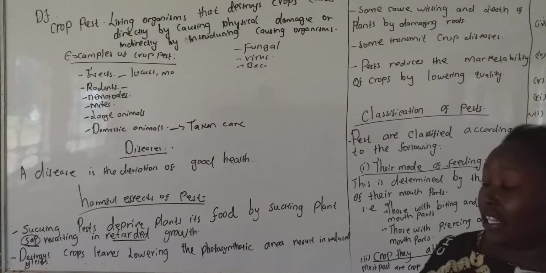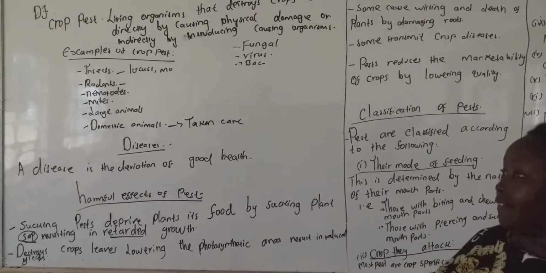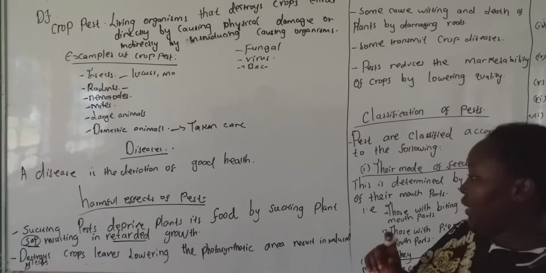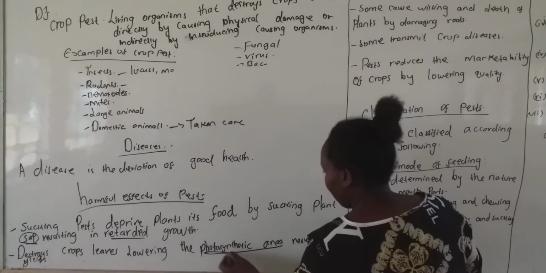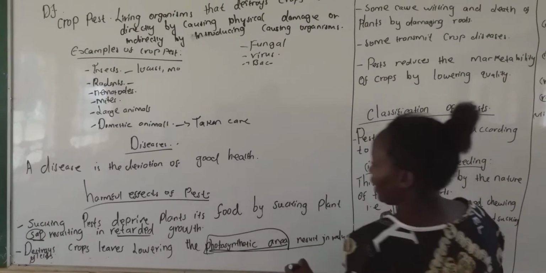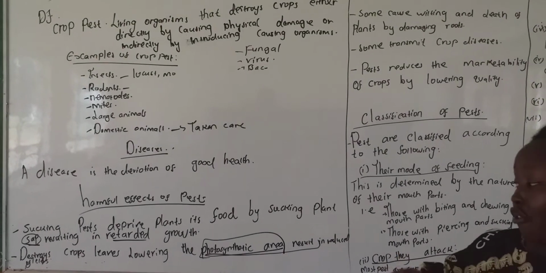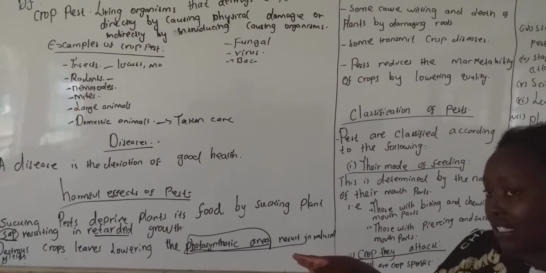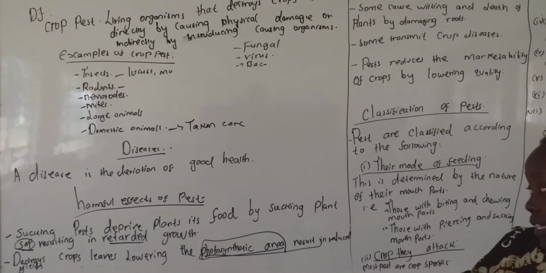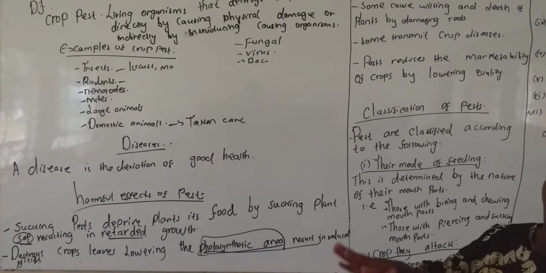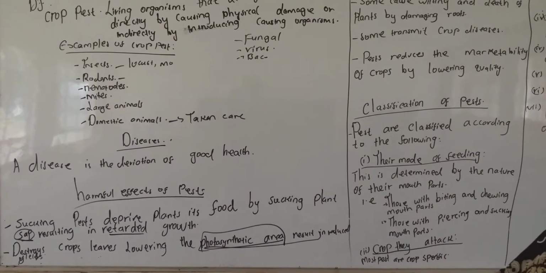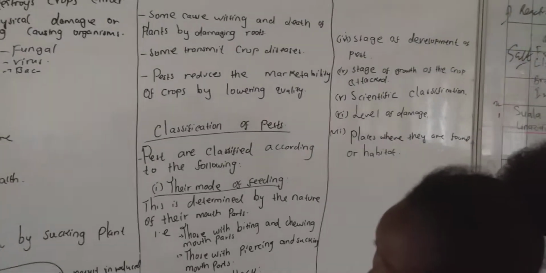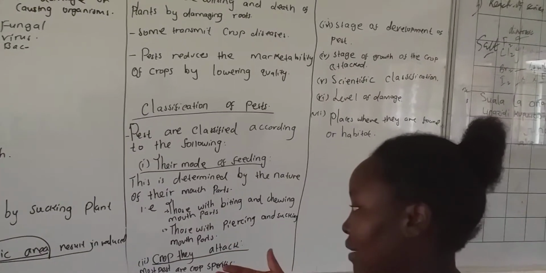Number 2, they destroy the leaves, and if a crop pest destroys the leaves, they will reduce what you call the photosynthetic area. We know that plants make their own food in the leaves. So if the pest destroys the leaves, it means they will have reduced the photosynthetic area, resulting in low yield or low production of those crops. Assuming they feed on the bean leaves, then we'll have fewer beans.